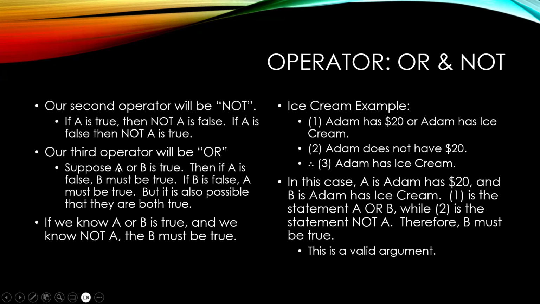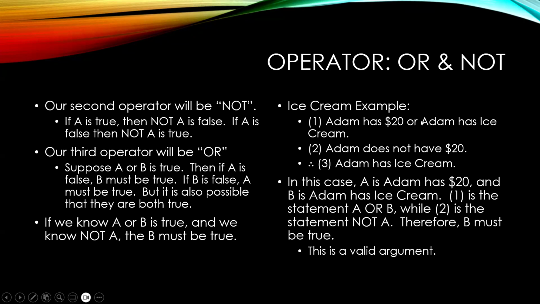And so suppose that A or B is true. Then if A is false, B must be true. If B is false, A must be true. But it's also possible that both things are true. If we know A or B is true and we know not A, then B must be true. And so we can start playing around with some of these ideas.